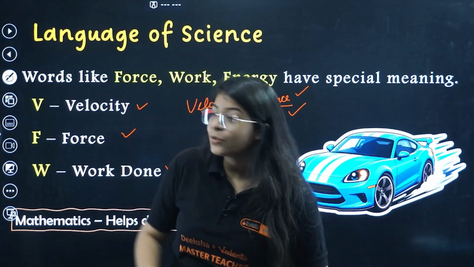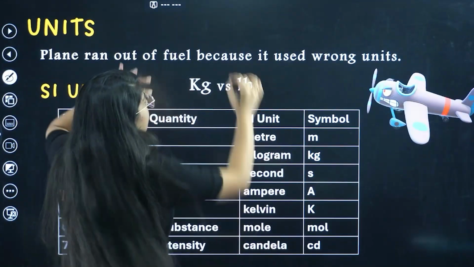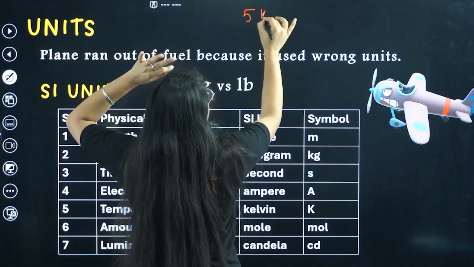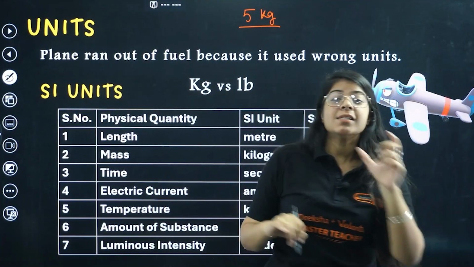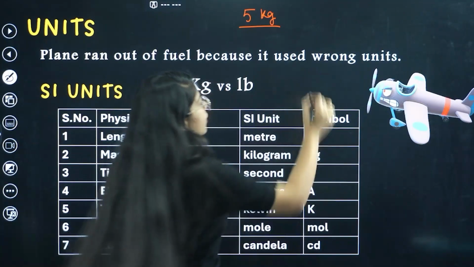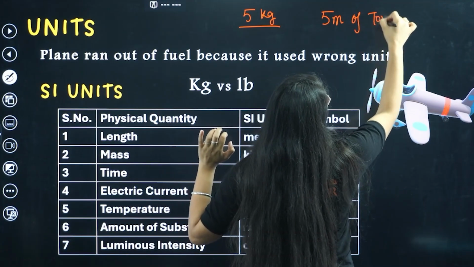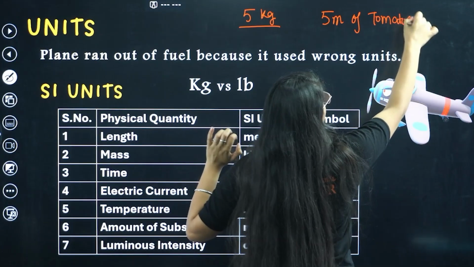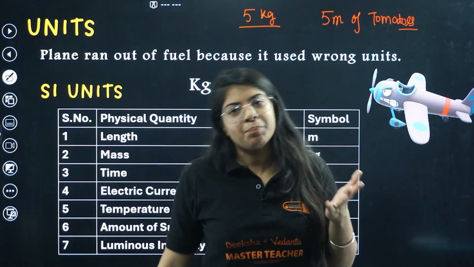Now, what are units, ma'am? See, I told you 5 kg of tomatoes or 5 kg of bananas. Now what is this kg? Can I tell you, get me 5 meter of tomatoes? If you go and ask your vegetable uncle to get you 5 meter of tomatoes, he'll probably slap you.